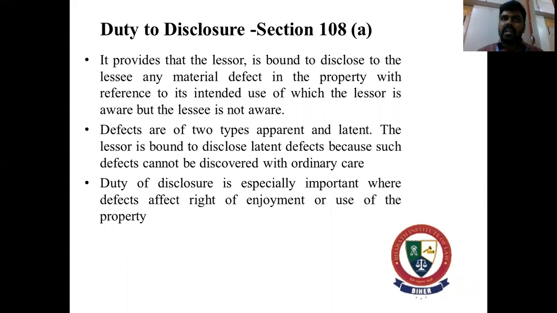So the moment you see it, you can easily tell that the two-wheeler is punctured. You will just see the tire and you will see that the tire is flat. So you will say that either there is no air in the tire or the tire is punctured. So this is called an apparent defect.